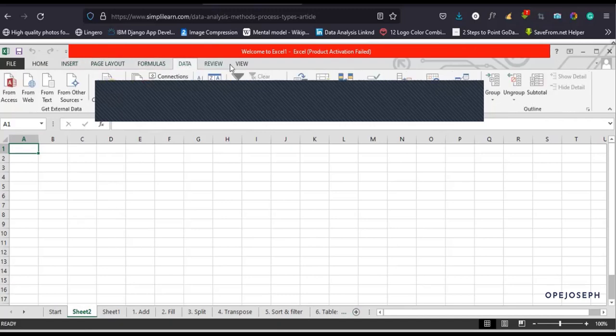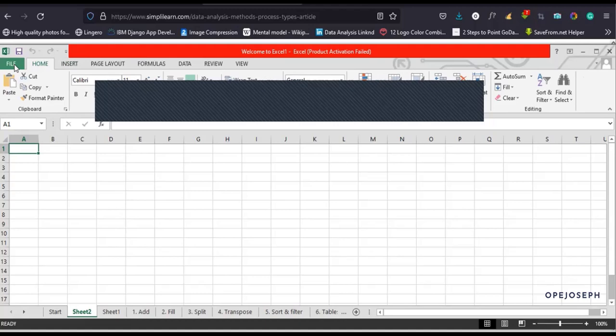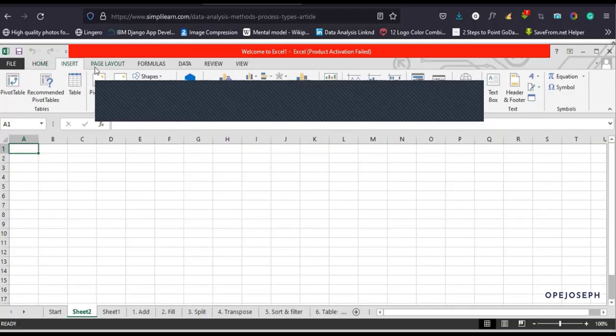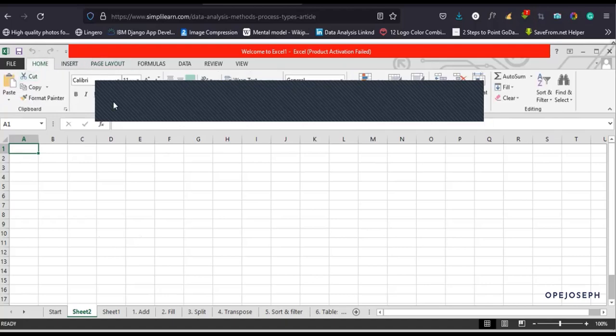This part of the Excel interface contains different toolbars that can be used by data analysts. I'm not using the conventional names now. Under each one, there are tabs that can be used to perform operations. Because this is a crash course, I cannot afford to explain each one after the other, but as we do hands-on practice, we get to familiarize ourselves with the tools more.